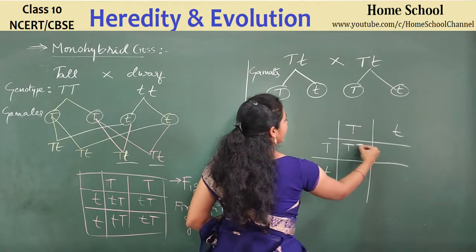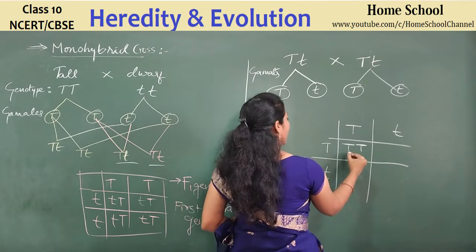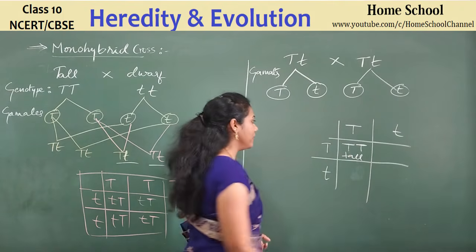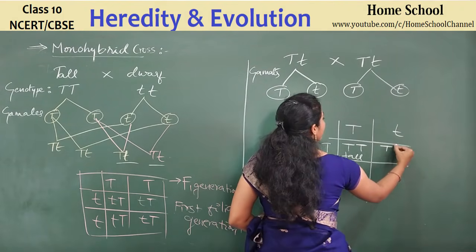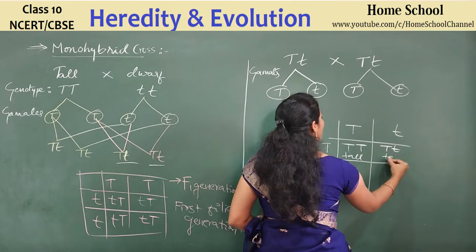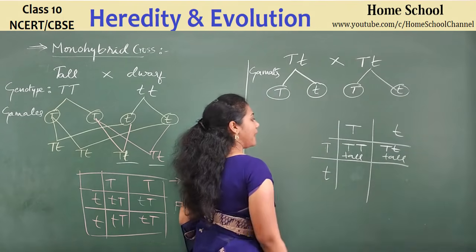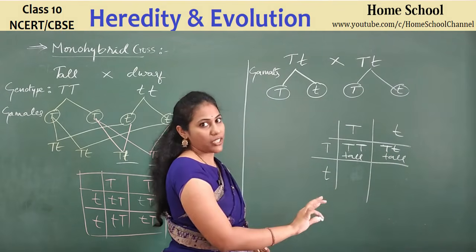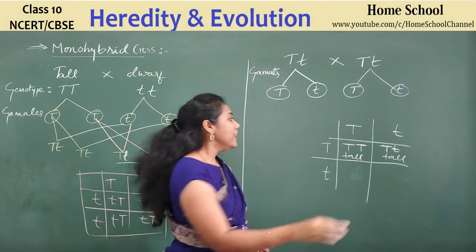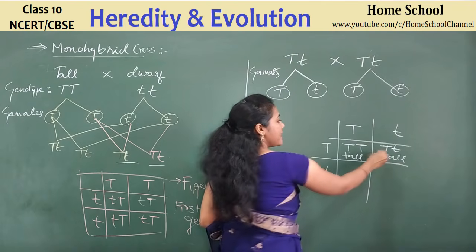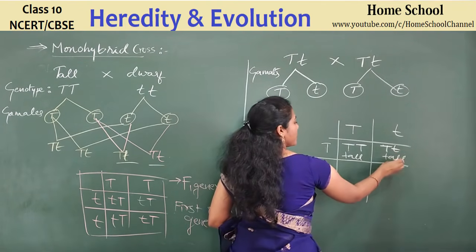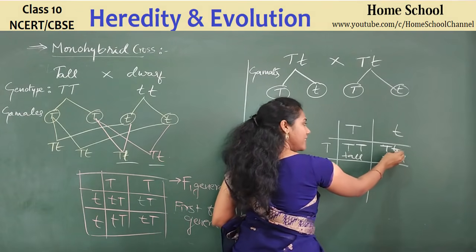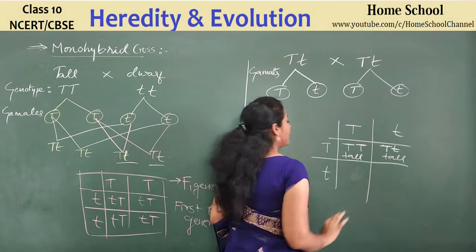What will you get? Capital T, capital T. Both capital T. This plant you will get as a tall plant. And now capital T, small t. This also you got as a tall plant because capital T is there. This is the dominant gene. Usually the dominant one only will get expressed, right? Since this dominant gene is there, this plant is also tall. Though it has a gene for shortness or dwarfness, this plant will grow out as a tall plant.